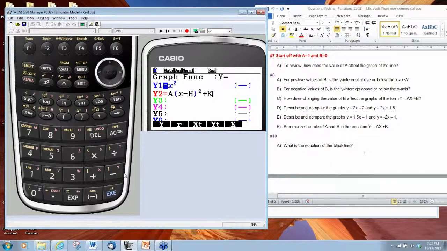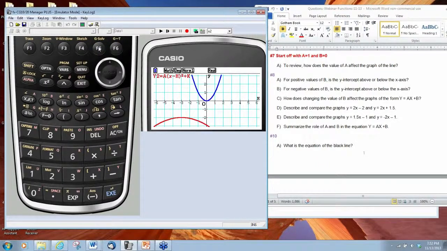Now this looks a little bit like what we had before with the absolute value graph. So if I press execute to store it and then press F5 for modify,